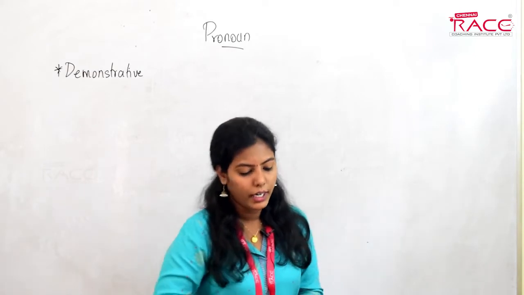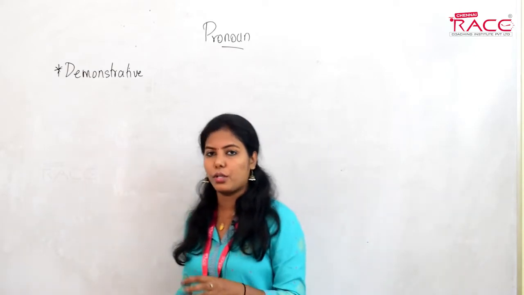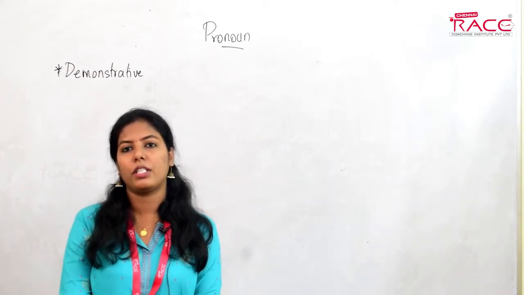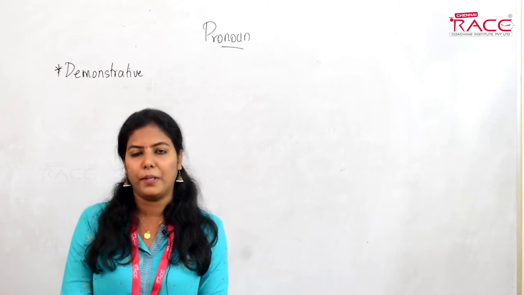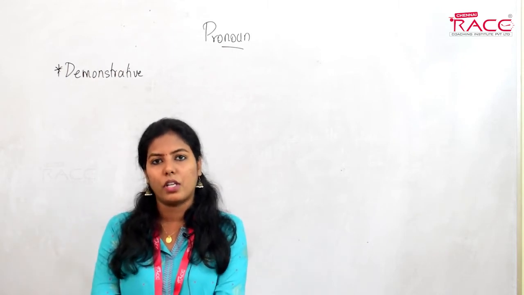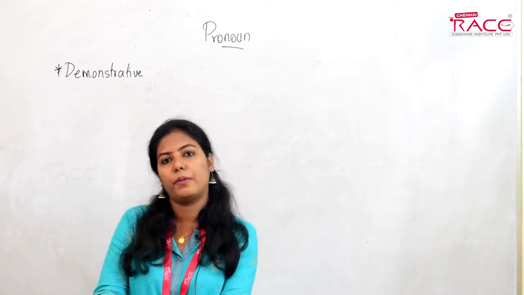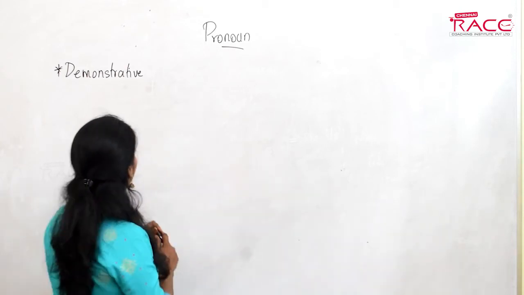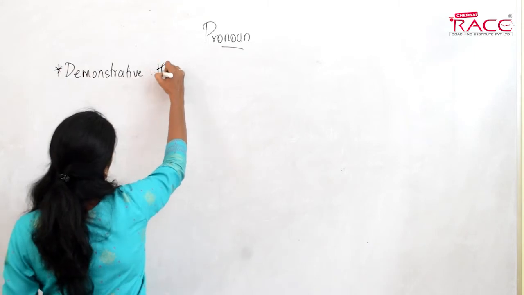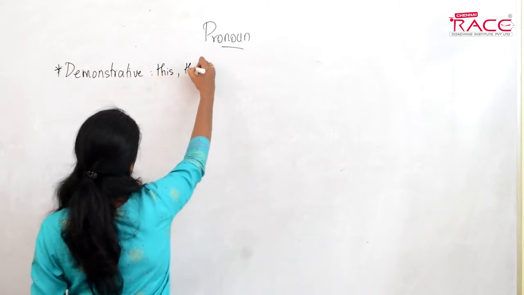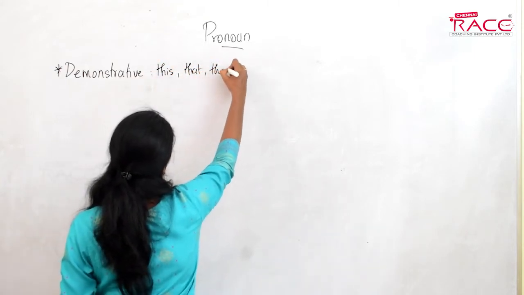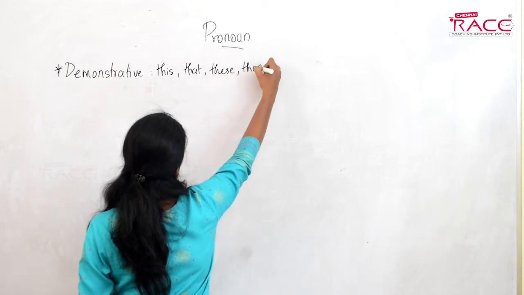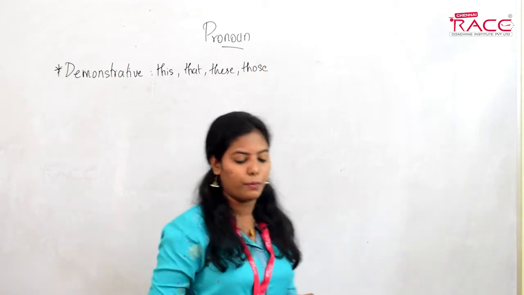Demonstrative pronouns are used for a noun, to refer to it. Some of the demonstrative pronouns are this, that, these, those. These are the demonstrative pronouns.